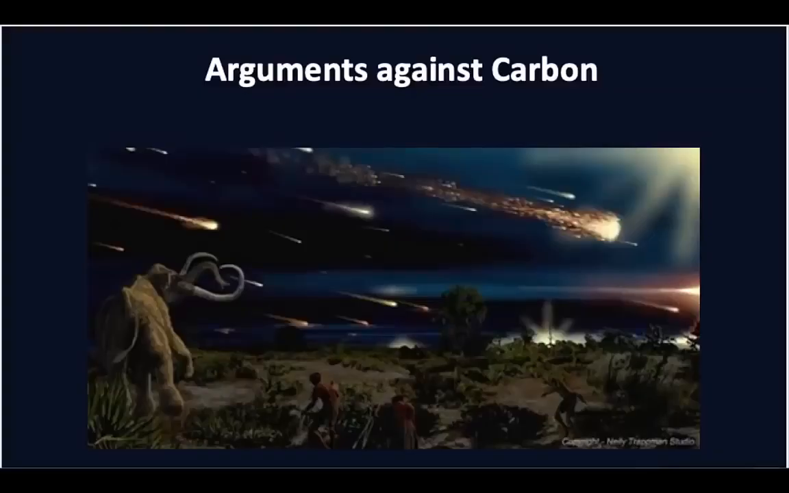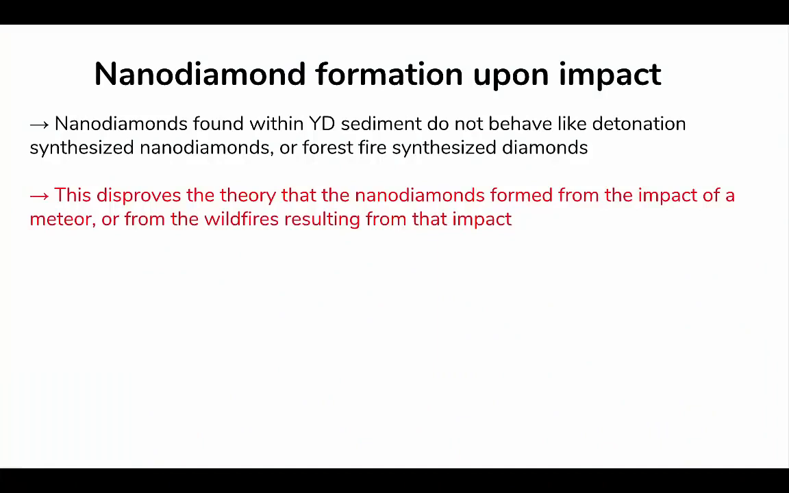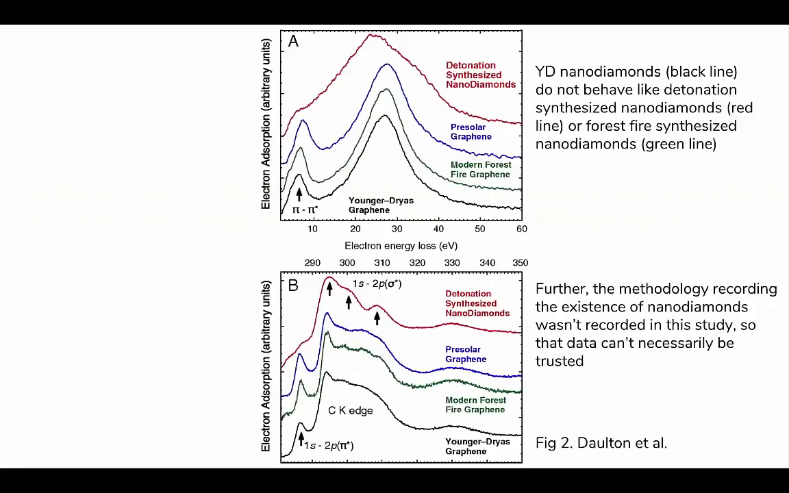There are 3 pieces of evidence that go against the impact theory in terms of carbon materials. The first piece of evidence is that nanodiamonds found within the Younger Dryas sediment do not act like detonation or forest fire synthesized nanodiamonds. This conclusion is shown by this figure.